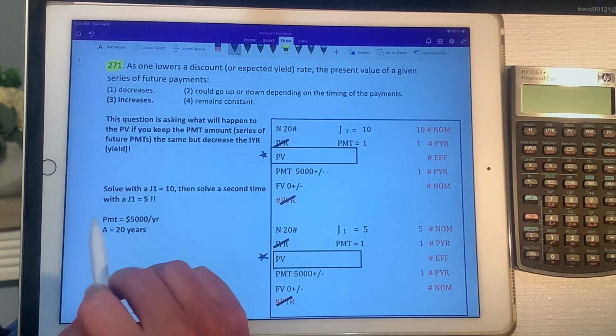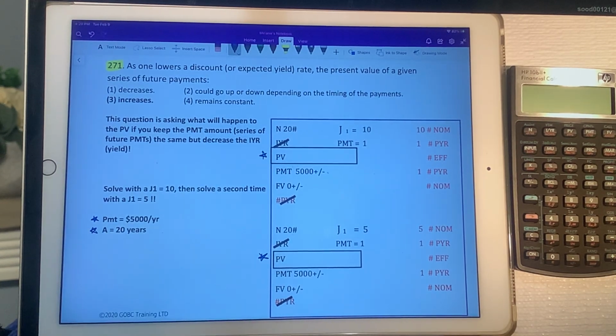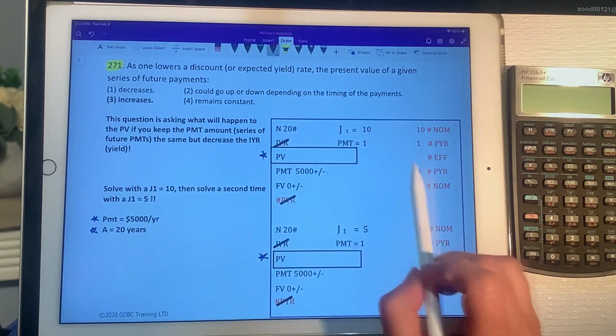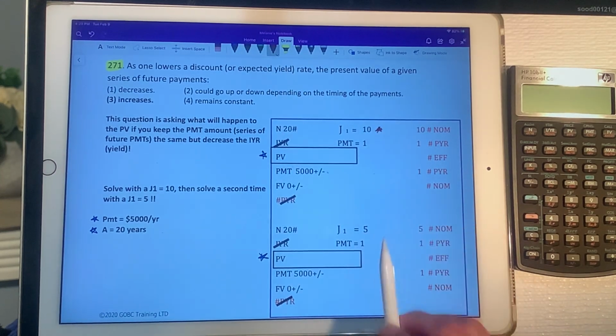So I'm going to keep this $5,000 payment, I'm going to keep my amortization length, and I'm going to change from a 10%, a J1 equals 10, to a J1 equals 5, and they're asking what's going to happen to your PV. Well, when you lower the interest rate, you know that you're paying less in interest, so that means you're going to be able to purchase more with that $5,000 payment. So your PV should go up. It should increase if you were to decrease that interest rate.